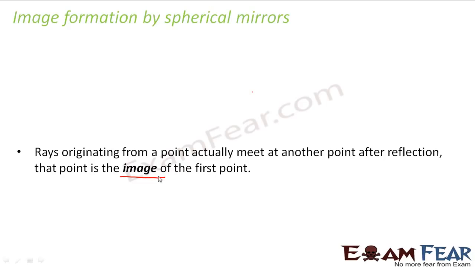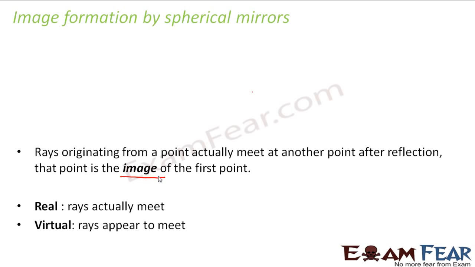Now there are two options by which an image can be formed. The first option is that the reflected rays actually meet at a point. That means incident rays fall on the mirror, they get reflected, and then those reflected rays actually meet at a point. In that case, the image formed is a real image because the reflected rays really meet at a point. So we say that the image is real.